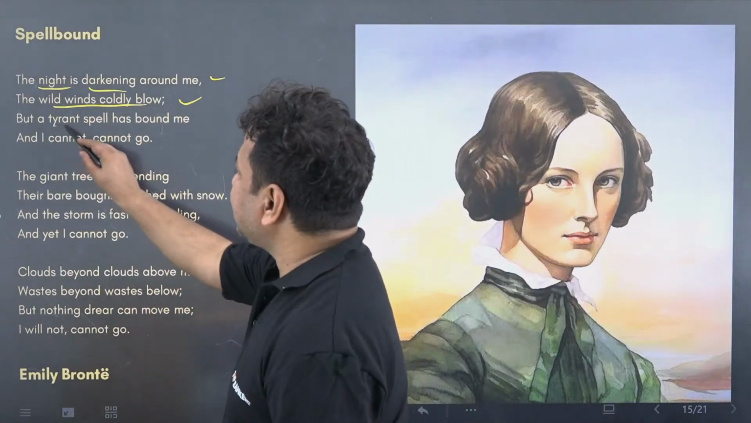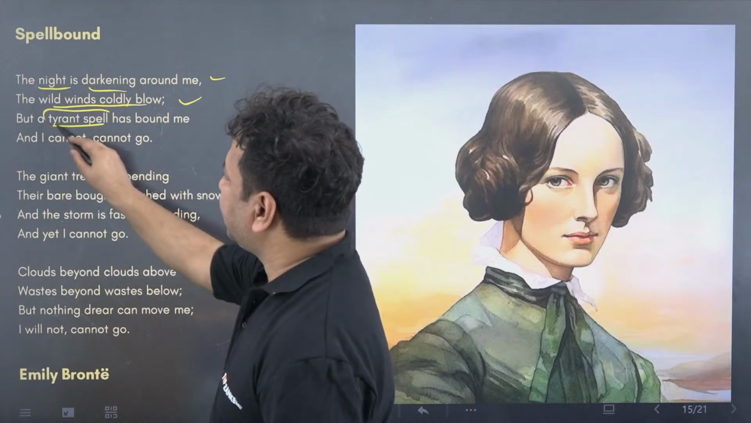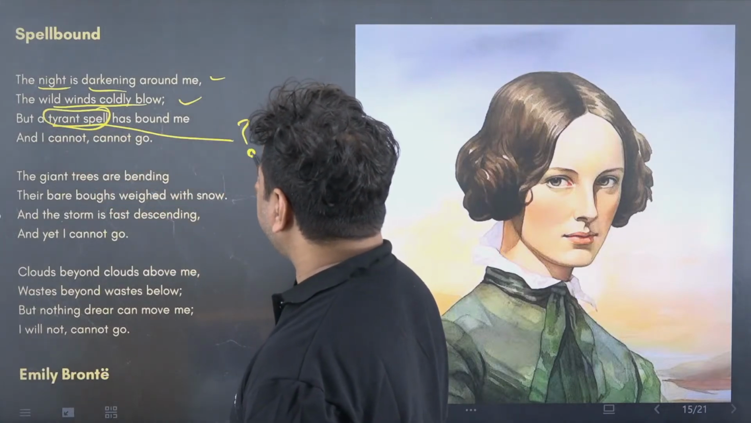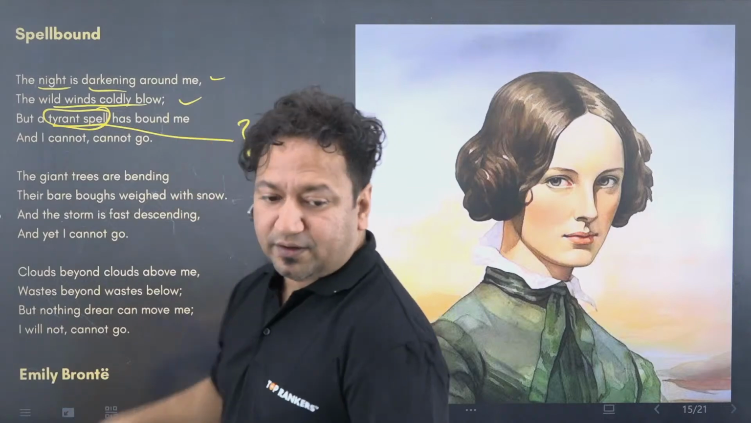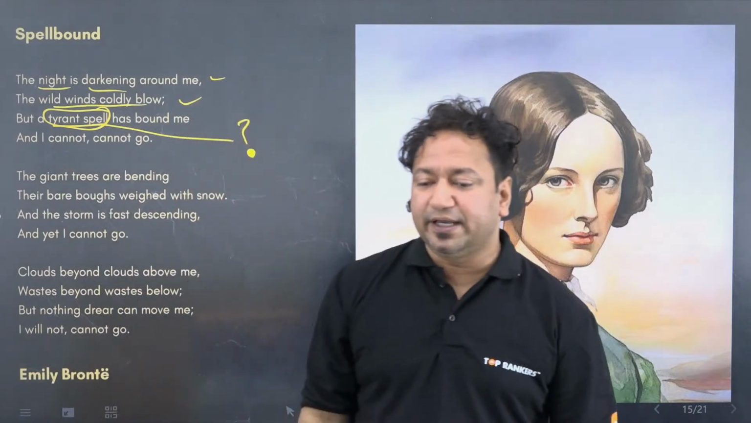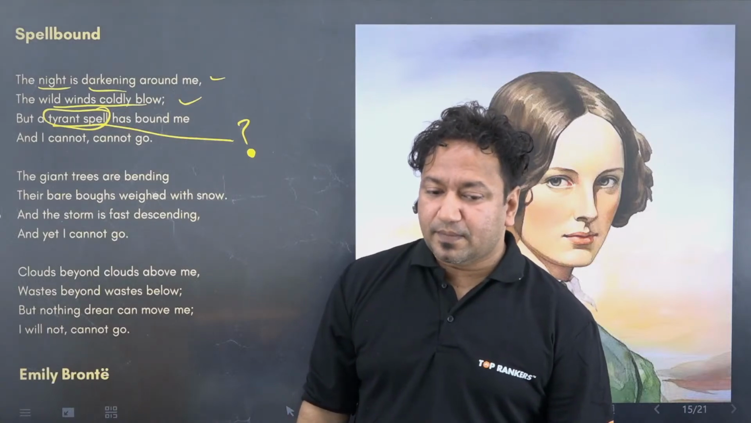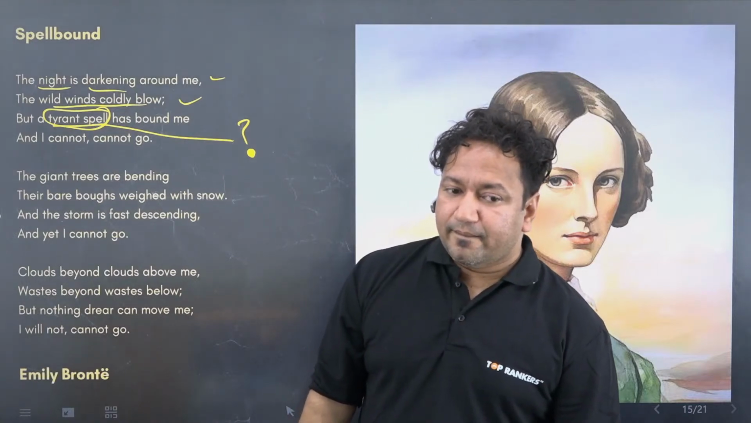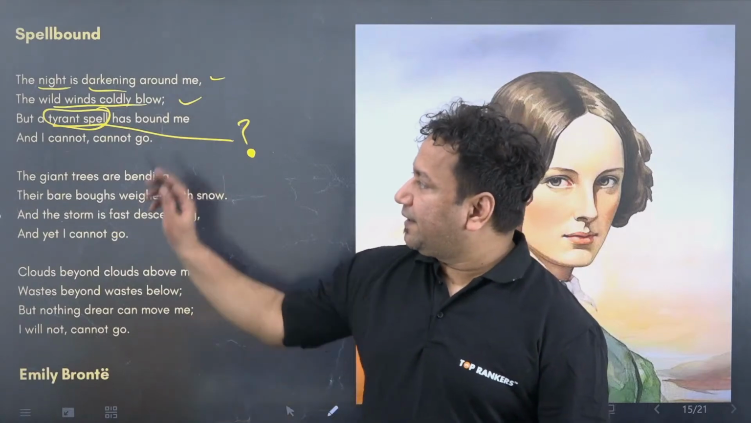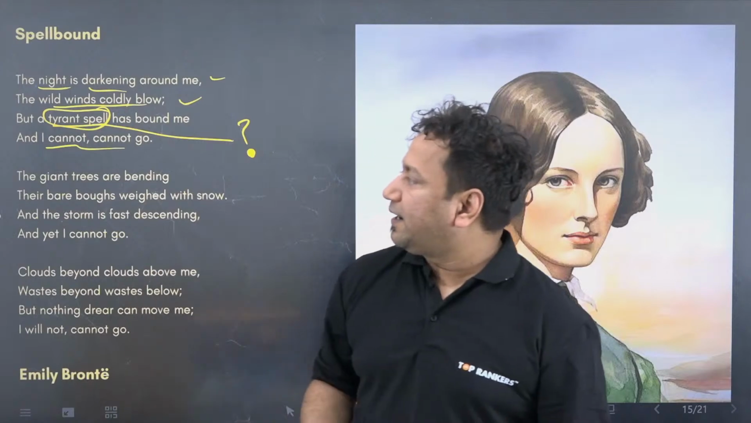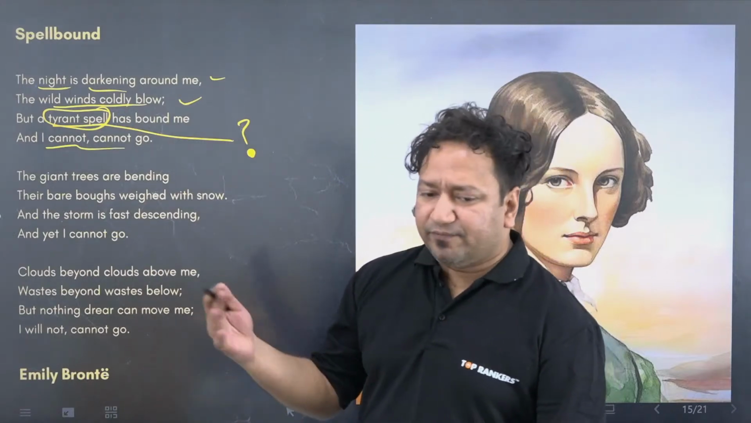But a tyrant spell has bound me. Now this is very important. The tyrant spell. Now this is something which has not been answered or talked about anywhere in the entire poem, isn't it? What's tyrant spell? And this tyrant spell has bound me, and that is why I cannot go. And I cannot go. She's emphasizing.